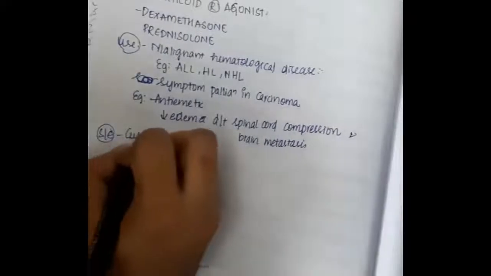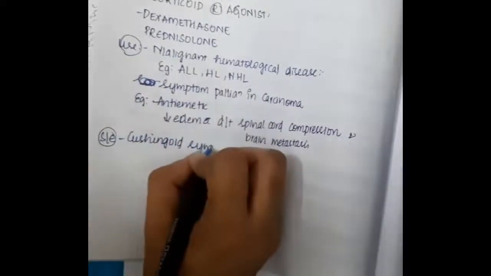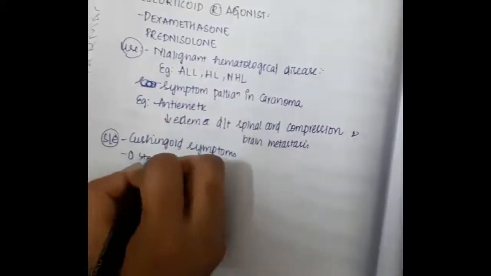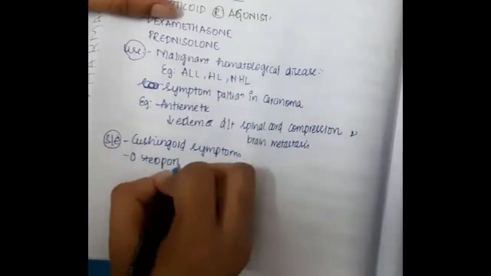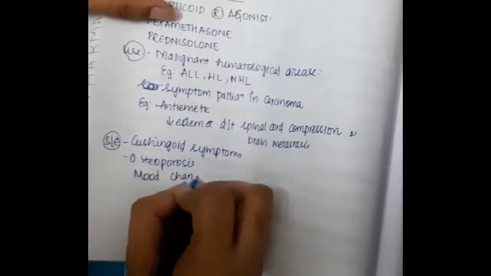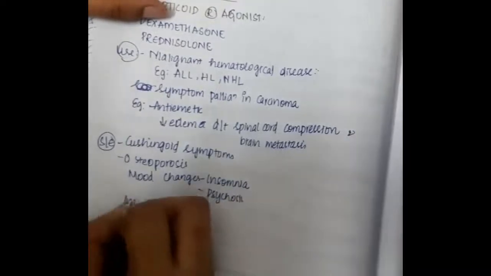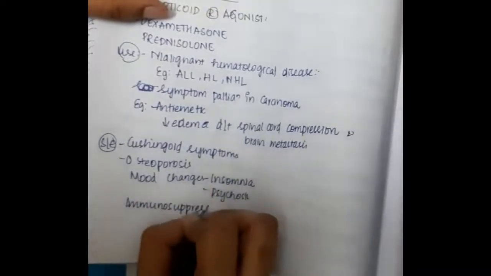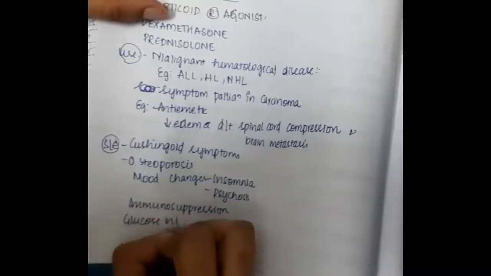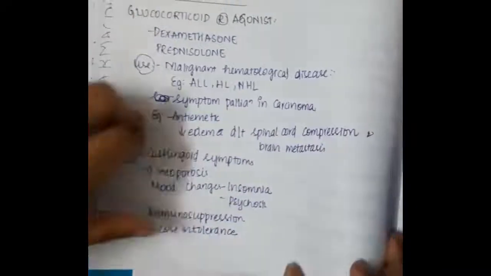The side effects of glucocorticoid receptor agonists are Cushingoid symptoms, osteoporosis, and mood changes like insomnia and psychosis. They also cause immunosuppression, and glucose intolerance can occur.